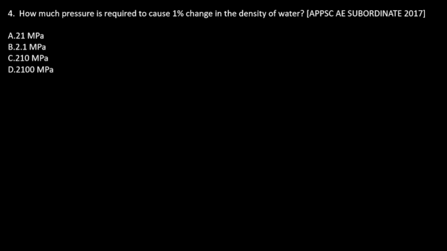Now the fourth question: how much pressure is required to cause 1% change in the density of water? So how to solve it? We need to identify this question. We know that K is equal to pressure by volumetric strain. We should also know that it is equal to pressure change in density. You need to remember this formula also.